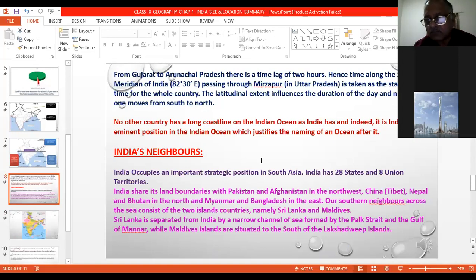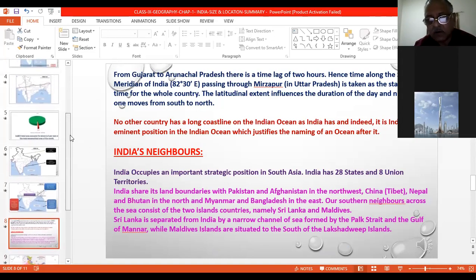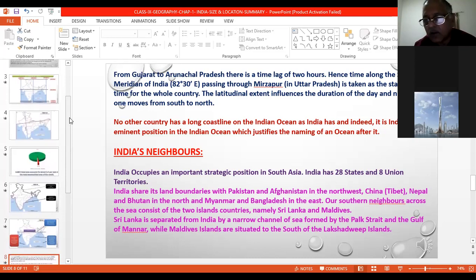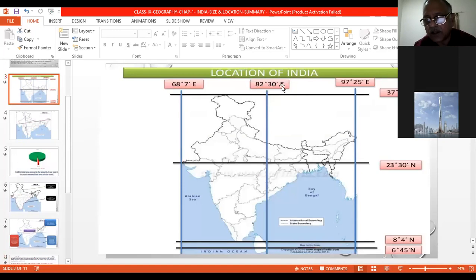What will happen? We would have to change our watches again and again to get the time, because 2 hours is there. If you come from Arunachal Pradesh to Gujarat, you have to go back 2 hours. So every time we are moving, we have to change the watch. To remove this difficulty, 82°30' east is taken as the standard meridian of India, which passes through Mirzapur in Uttar Pradesh. And the time here is the time for the whole country. You see now here, 82°30' east divides the country almost equally into east and west. It is passing through Mirzapur in Uttar Pradesh.